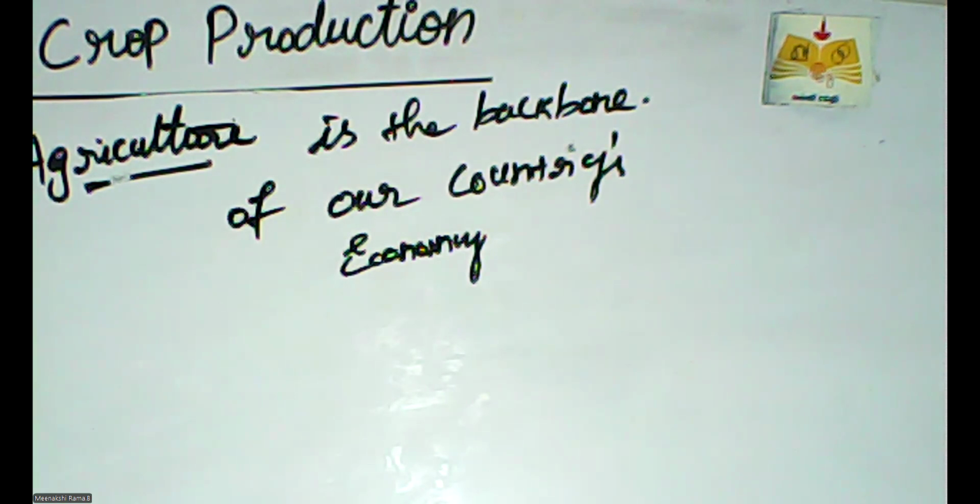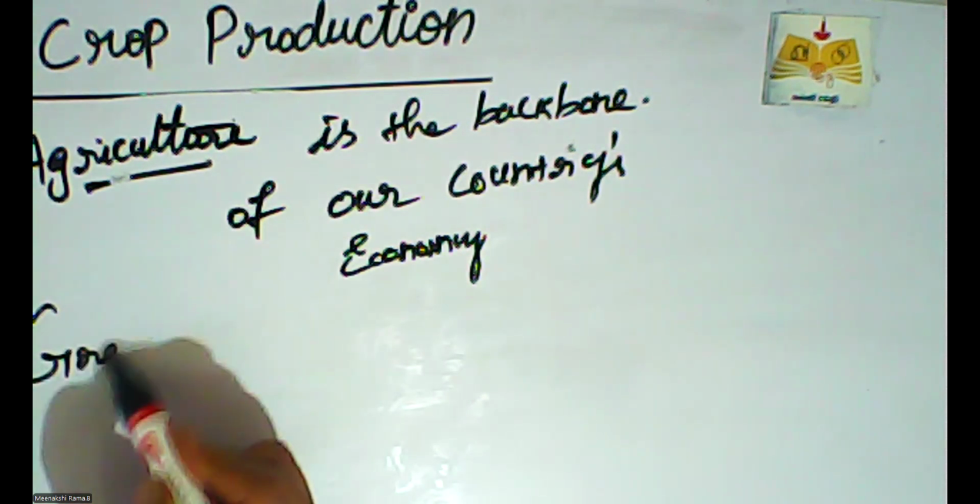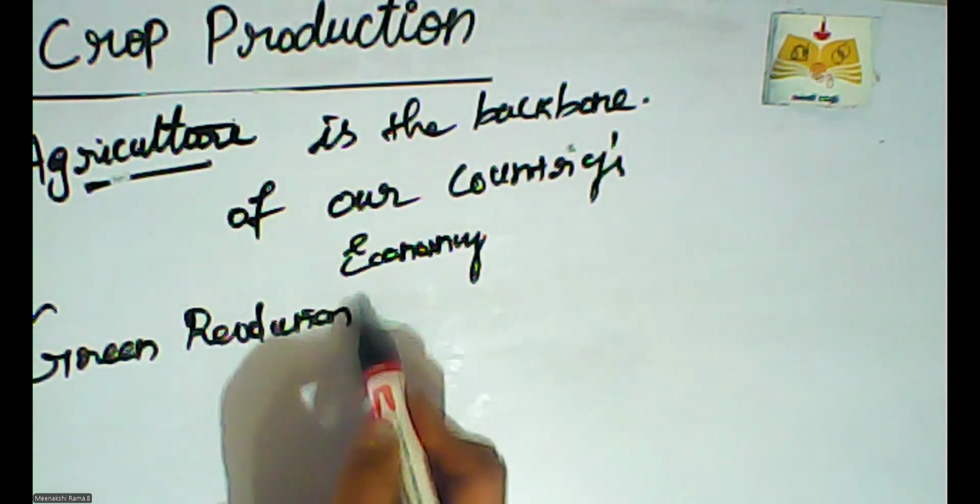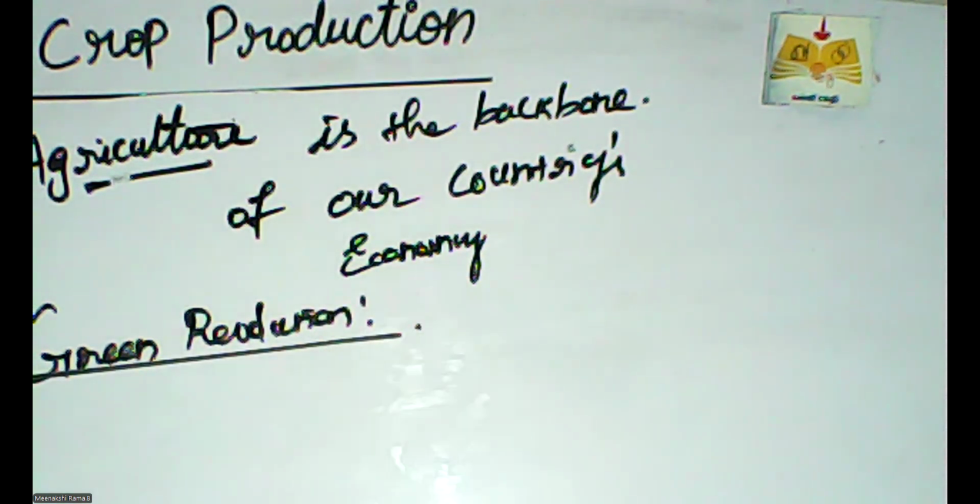So how do we improve crop production? The government introduced the Green Revolution. What is the Green Revolution? It means we want to improve crop production in a good manner.